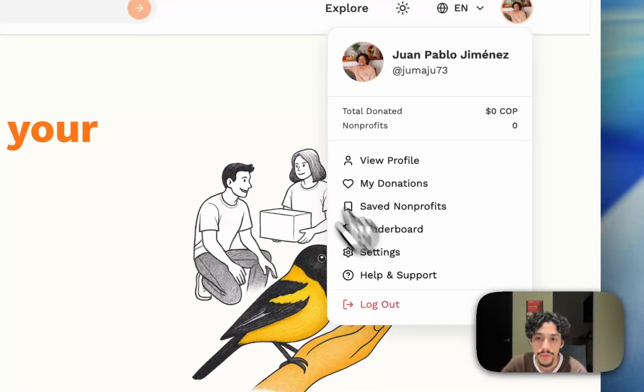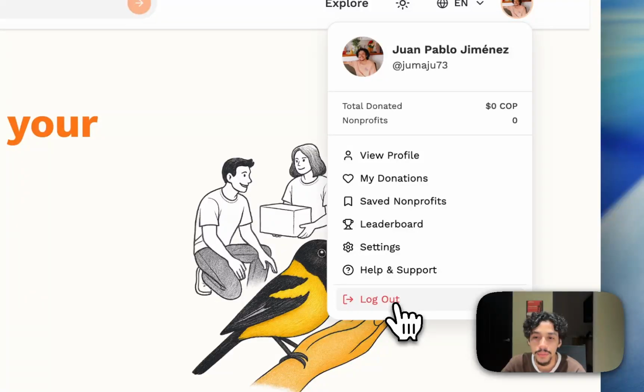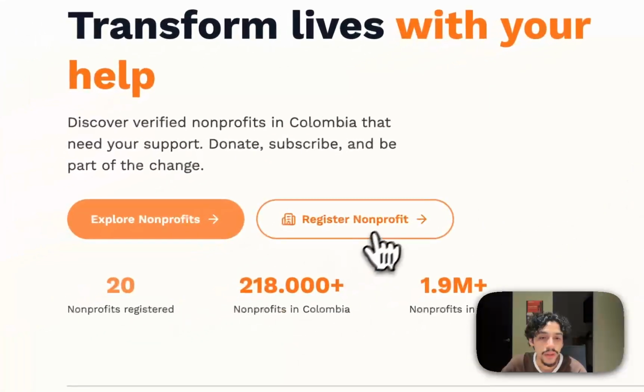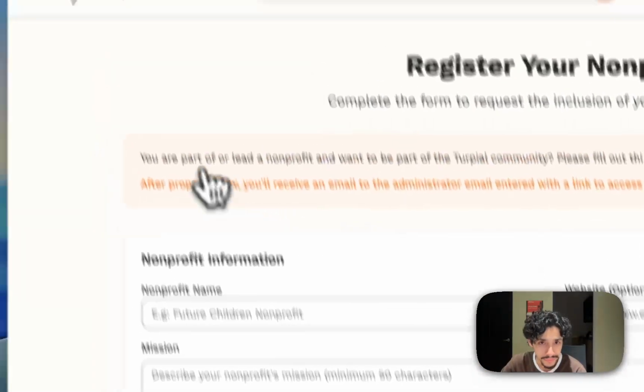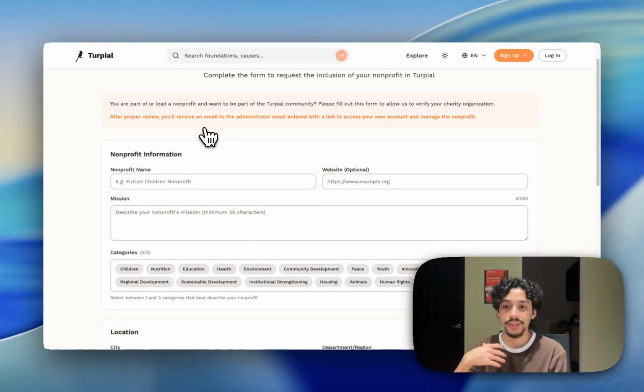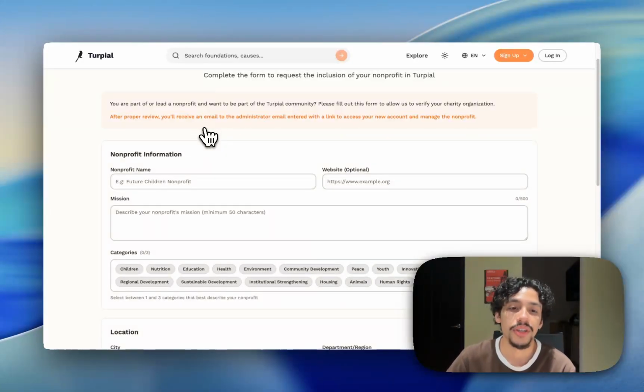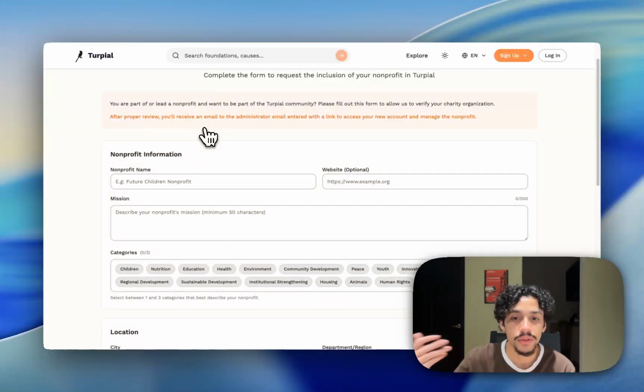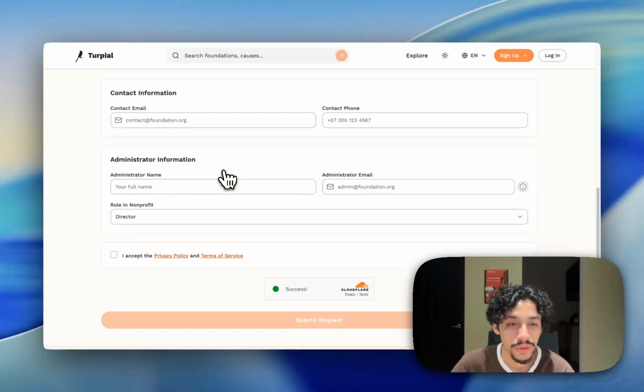That's why, for example, if we are logged out, I can register a nonprofit, and here I can register some charity that is not already crawled by Firecrawl. Here we have all of the fields, and here we have the Cloudflare Turnstile widget.